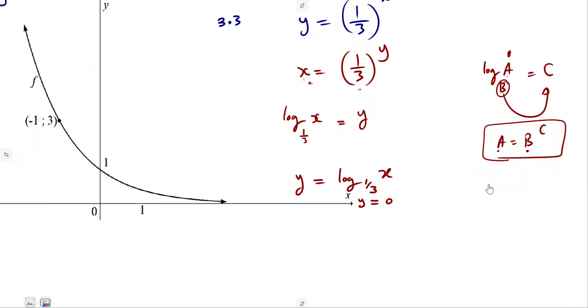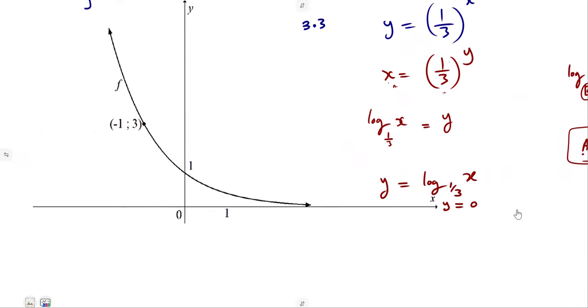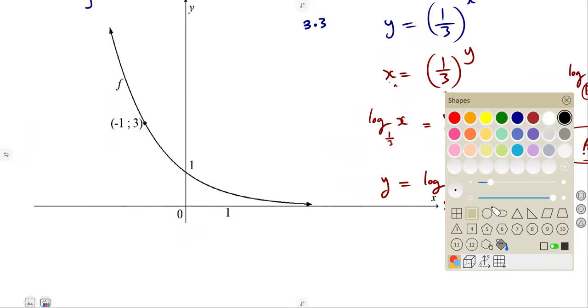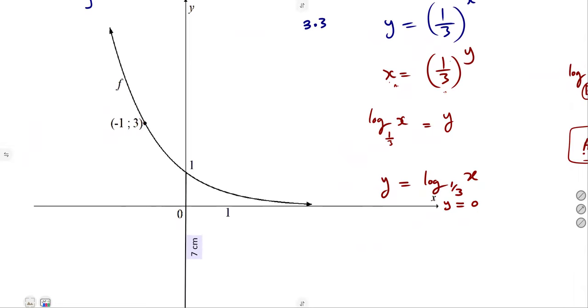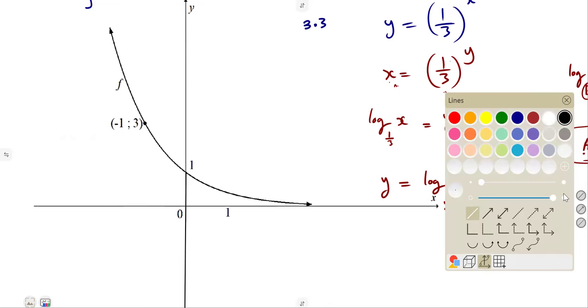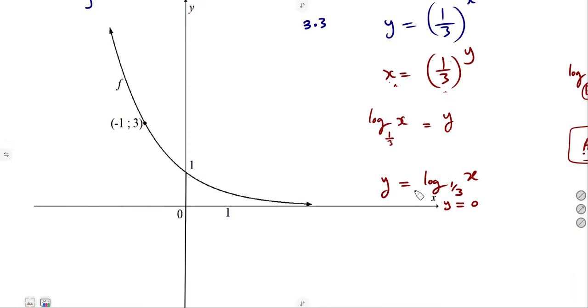Remember the inverse is the graph that was drawn after a reflection in the line y is equal to x. The mirror line being y is equal to x enabled us to have this logarithmic function. This is the concept.